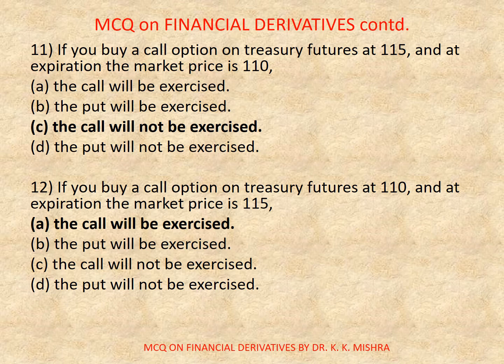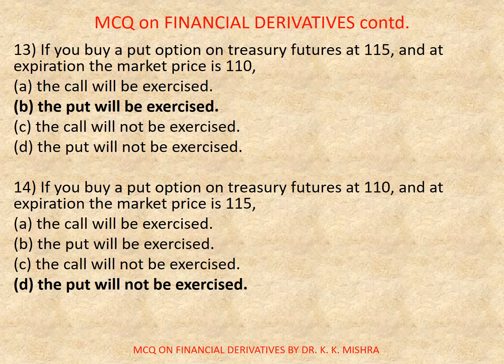Now question number 12. If you buy a call option on treasury futures at 110 and at expiration the market price is 115. Options are A. The call will be exercised. B. The put will be exercised. C. The call will not be exercised. Or D. The put will not be exercised. Correct option is A. The call will be exercised. Now move to next slide.